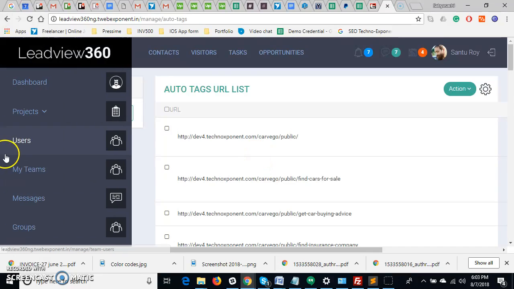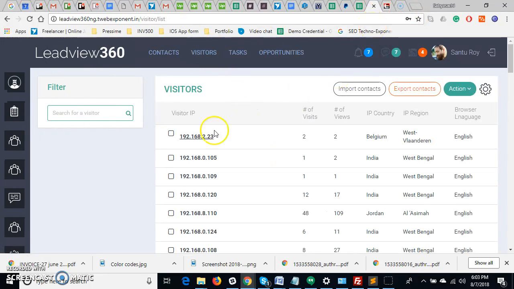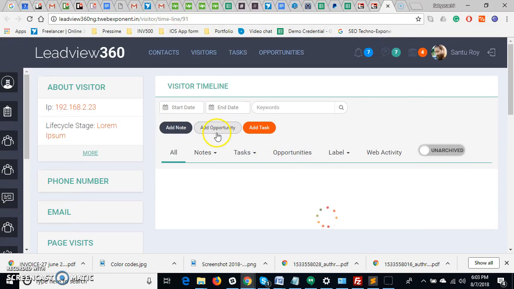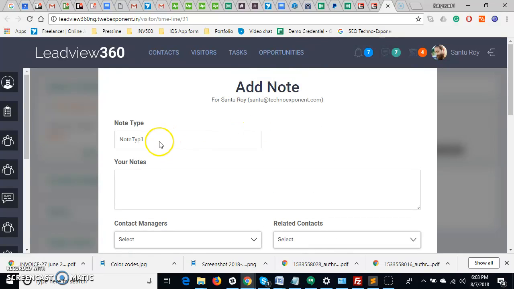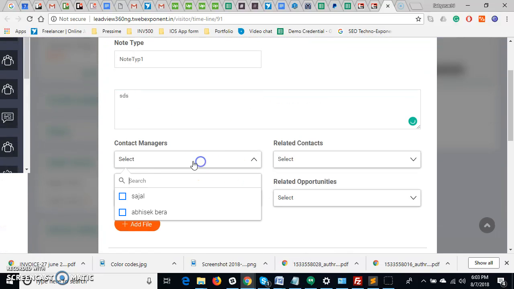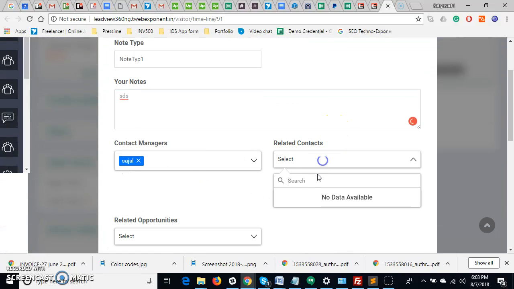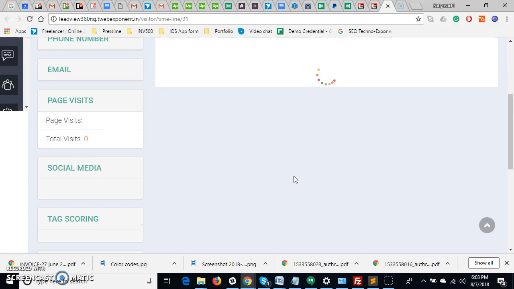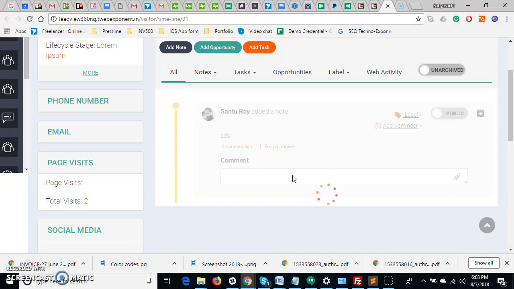We also completed the visitor URL which I showed you. So this is the visitor dashboard. You can see all the visitors, what their timeline is. You can add a note against those visitors. Add any contact manager you want, related contact if you want you can put it, or you can save it. So the note will be saved. Yes, so that is the note.